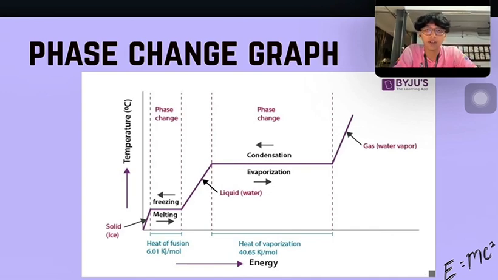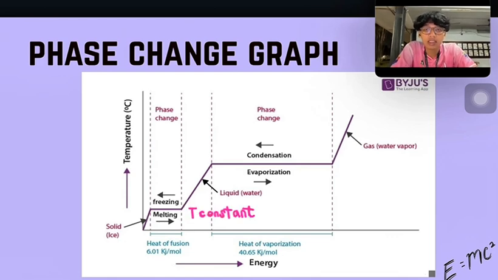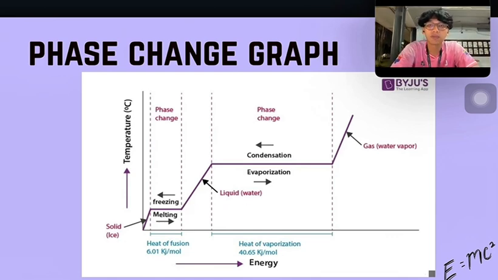Here we have a phase change graph for water, which is a perfect example to illustrate these energy concepts. On the y-axis, we have the temperature, and on the x-axis, we have the energy added to the system. Notice that when we add energy, the temperature of the solid ice increases steadily until we hit the first flat plateau. This is the phase change from solid to liquid. Here, the energy we are adding isn't increasing the temperature, but it is being used to break the molecular bonds to melt the ice. This specific energy is called heat.